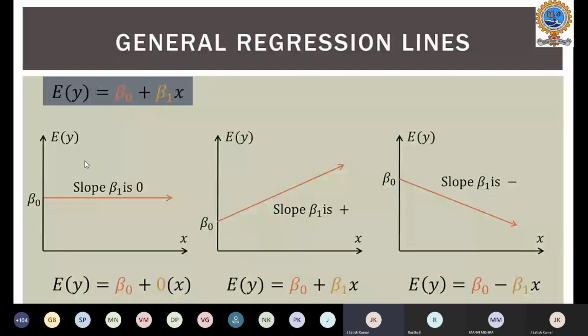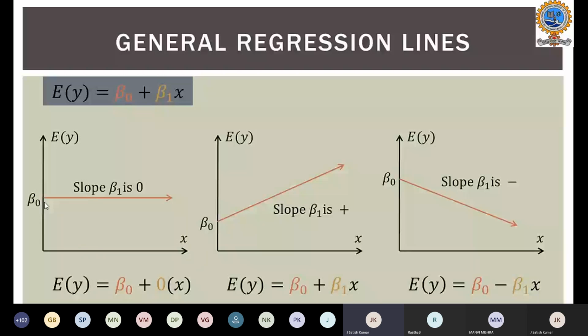If my beta 1 is 0, if my slope is 0, then my expected value E of y will look like the first plot. On the left side, in the first plot, you can see that my slope is 0. In that case, my expected value will always be a constant in the direction of the x-axis.